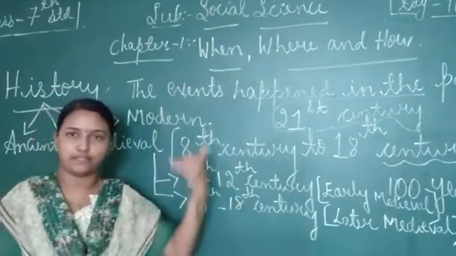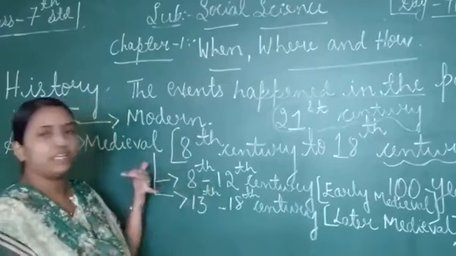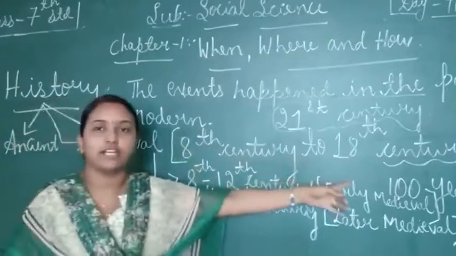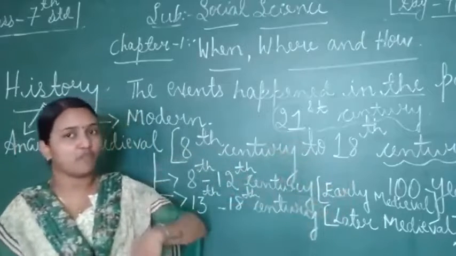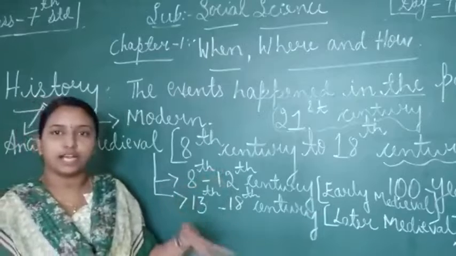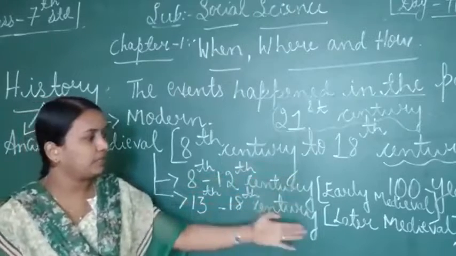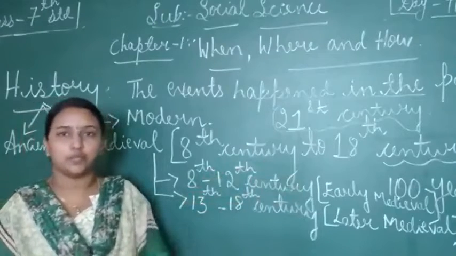Clear? What is the definition of history? How many periods are there, and from when medieval history starts and where it ends? What does century mean, and in which century are we? Medieval history is divided into early medieval history and later medieval history.